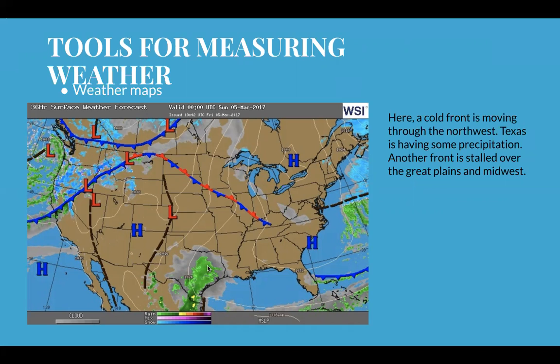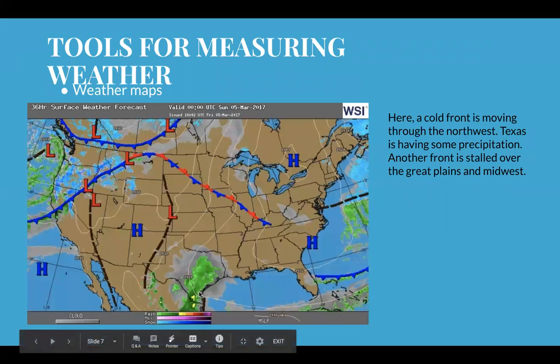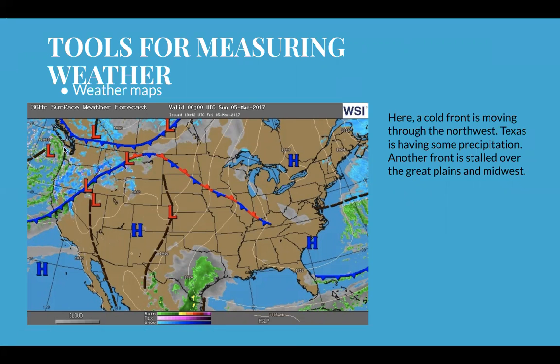This is a storm right here over the central part of Texas and all the way up into the coast, and then South Texas here. And so we have a low pressure here, high pressure. This is a cold front coming through the western states here, and then you see how this hot and warm front and cold front are meeting together, and so that's like a stalled front. It's just kind of stationary, just sitting still, but it's probably going to be moved off by this other cold front that's moving out of Canada right here.